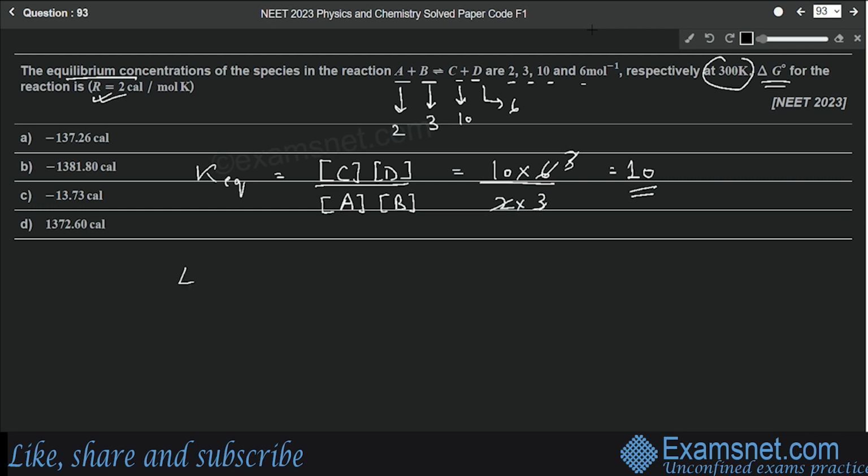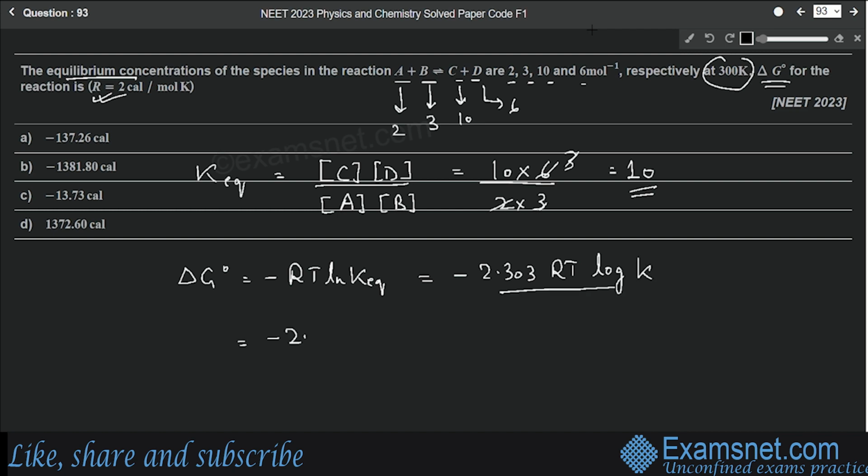Now we have to find out the value of delta G naught. So there is a direct formula for this, which is minus RT ln K. K is K equilibrium, right? So it can be written as minus 2.303 RT log K. Now we just have to put the values in this formula.